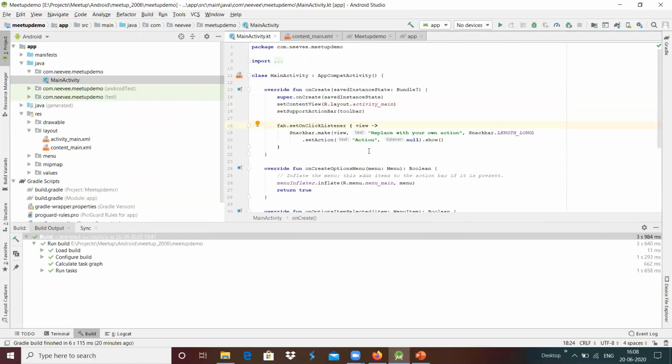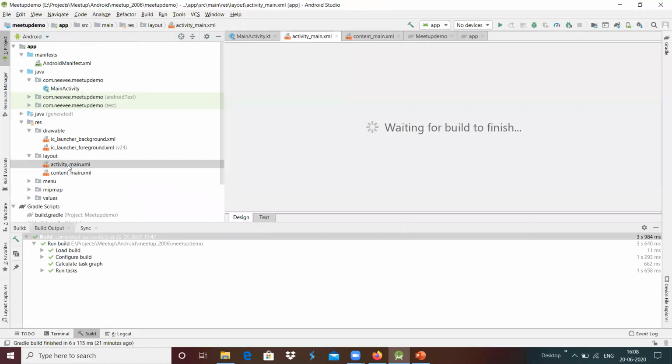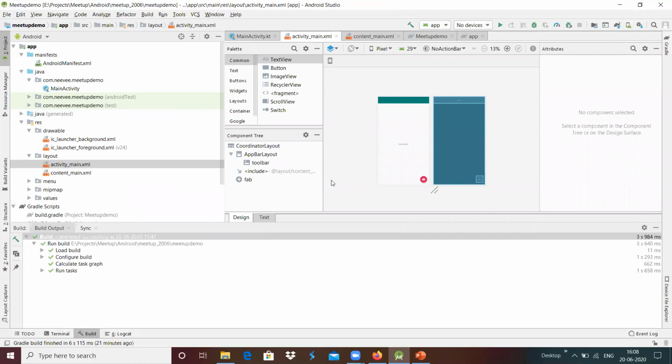And whenever we run this, we will get the screen of R.layout.activity_main, which we will see inside the res folder, along with the manifest and Java folders. Inside the resources, we have drawables, which are used for drawings. It can be images or background colors. And we have the layouts. A layout provides how the application will look.